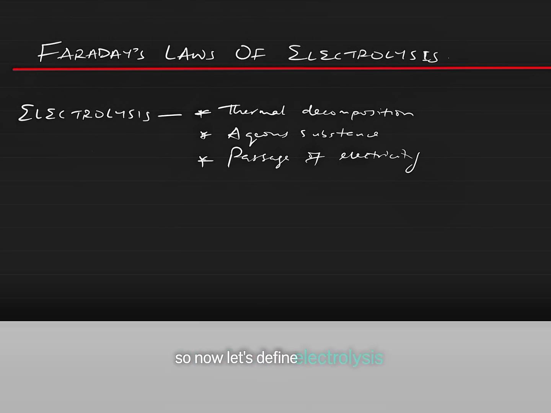So let's define electrolysis again. Electrolysis is the thermal decomposition of an aqueous substance by the passage of electricity.